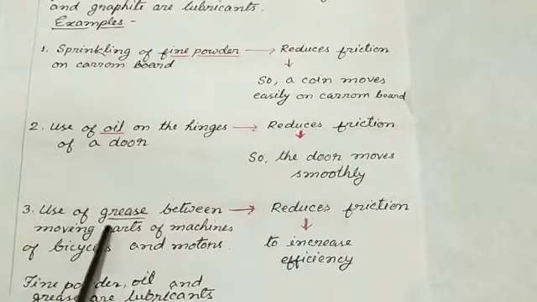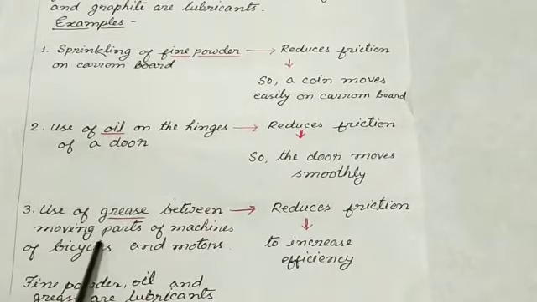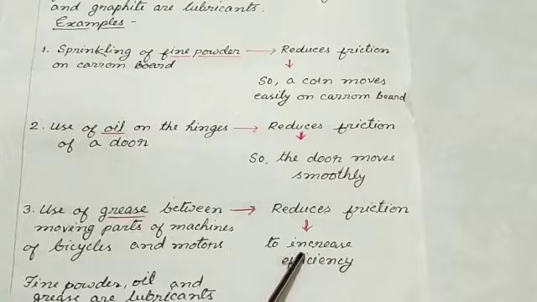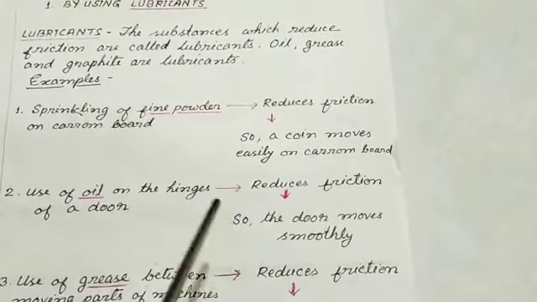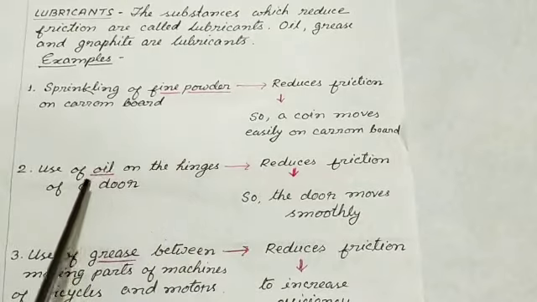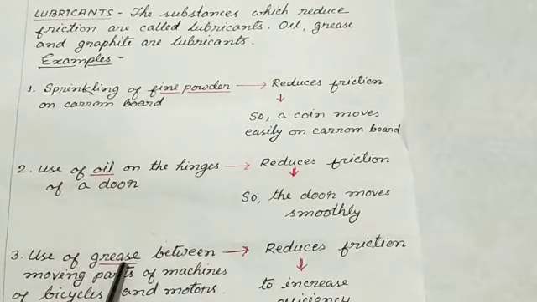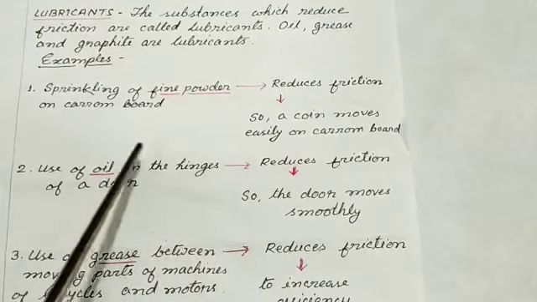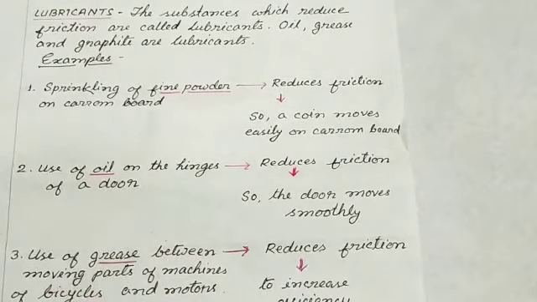Number 3, use of grease between moving parts of a machine, of bicycles and motors, reduces friction to increase efficiency. In all these examples, the fine powder, oil, and grease are the substances which reduce the friction. So these substances are lubricants.